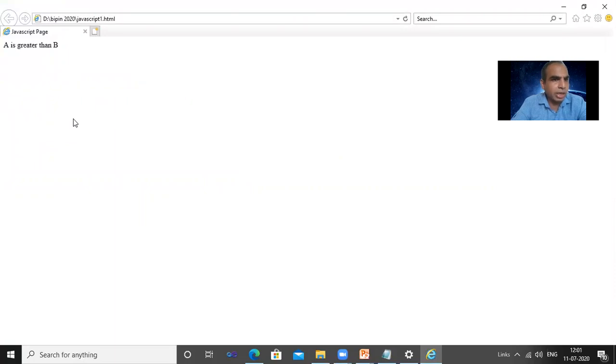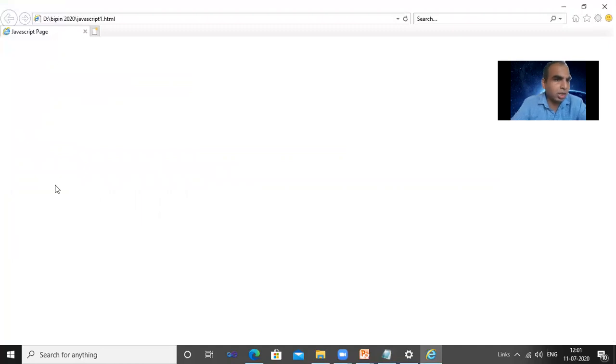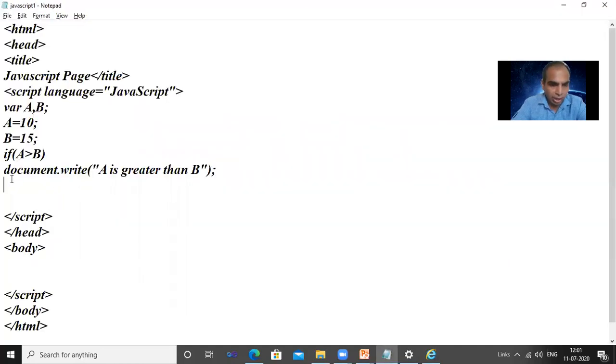Now we are getting the answer A is greater than B because we have A is 50 and B is 10. But suppose I write there 10 numbers. Now see, that statement will not display because we are not writing an else statement.